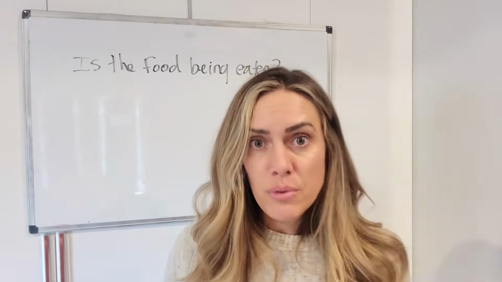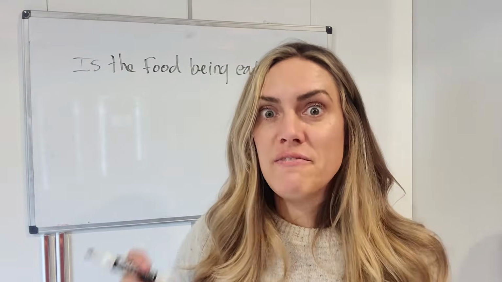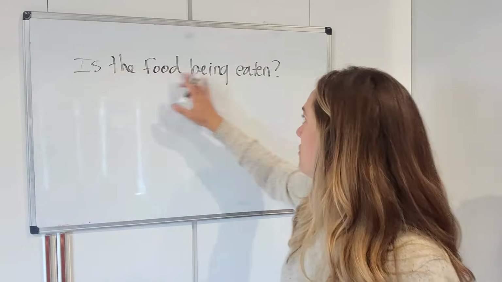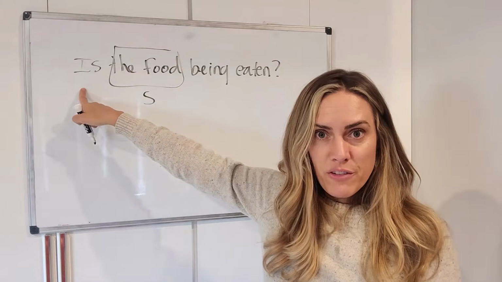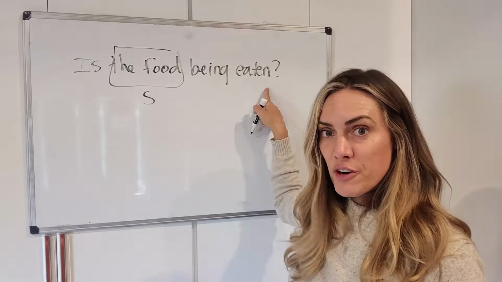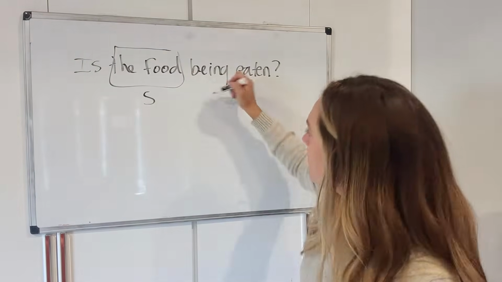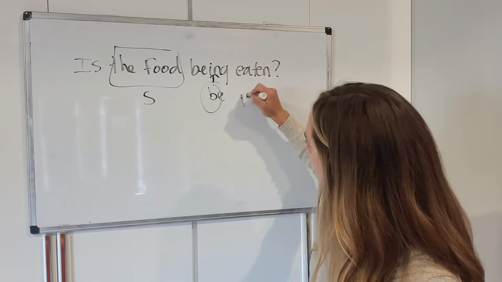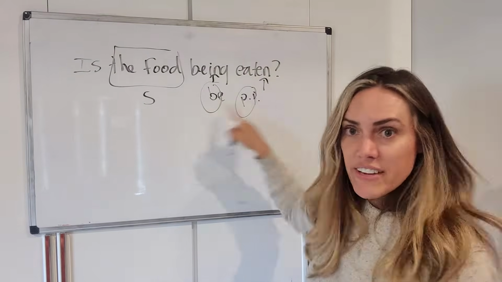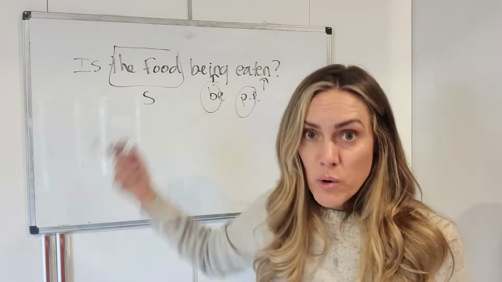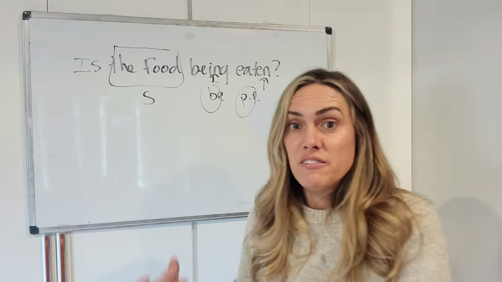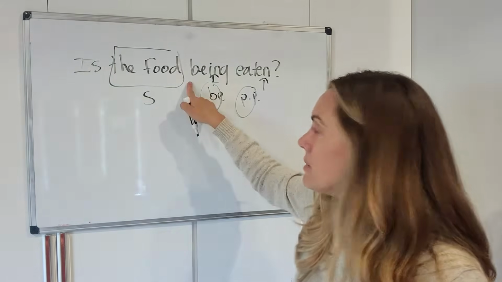What about for questions? The food is being eaten. Is it? Is the food being eaten? Here's an example of a question in the present progressive passive. Is the food being eaten? Let's find the subject first. Here's the subject, okay? And then we have a helping verb over here, and then the rest of the verb over here. Now it's passive. That means you do need to have a form of be and the past participle, which you have here. But what's going on over here? This is part of the progressive. Remember, to make progressive, you need be plus verb ing. Here's that be plus verb ing.